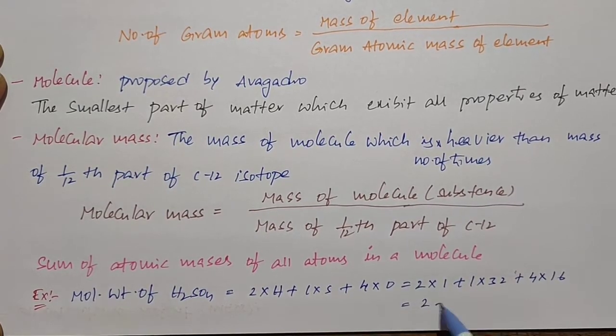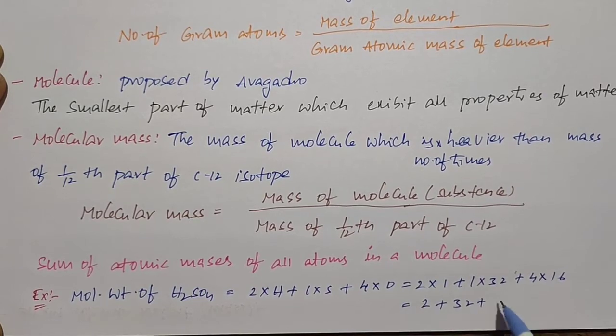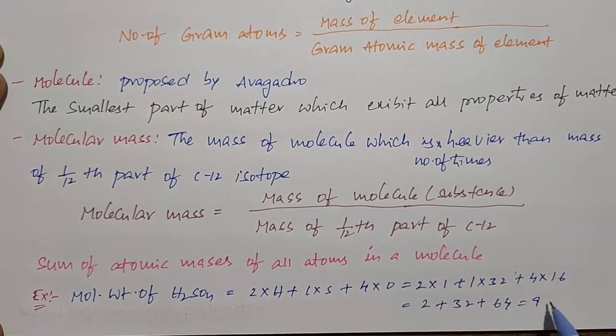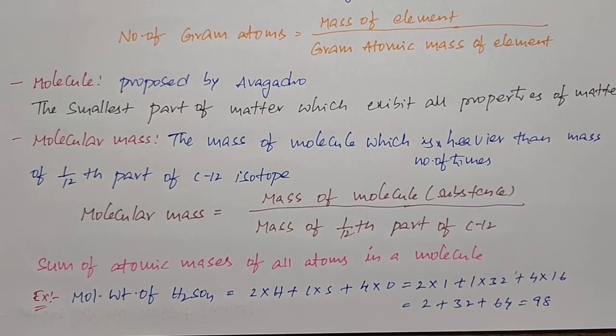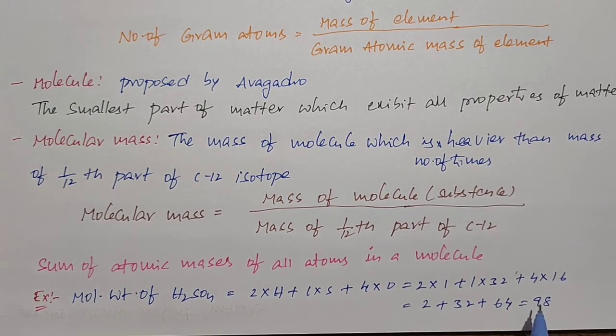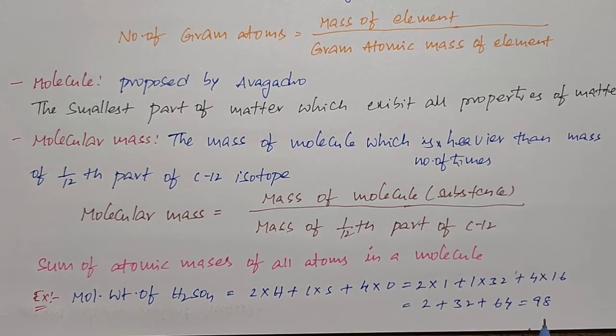After simplification we get 2 plus 32 plus 64, then we get 98. So for the molecular mass also we don't have units. The molecular weight of H2SO4 is equal to 98, not 98 grams. For molecular mass 98, for gram molecular mass 98 grams. So like atomic mass, for molecular mass also we don't have any units.